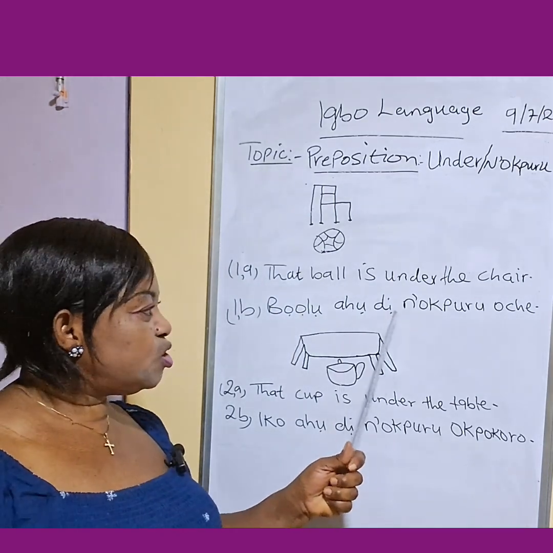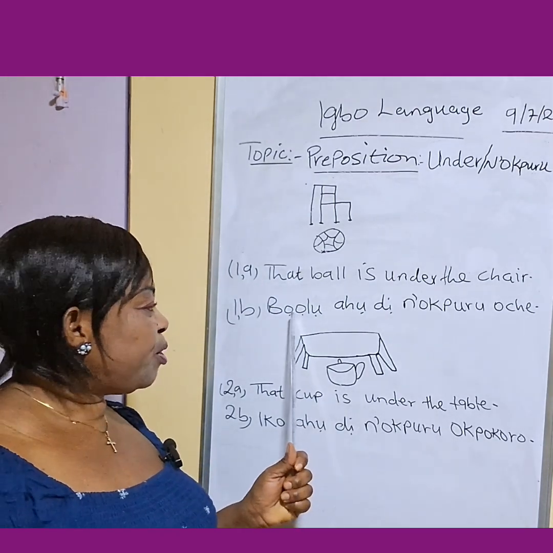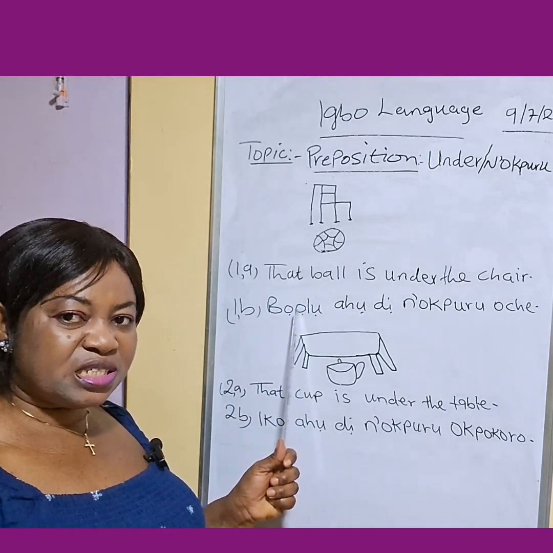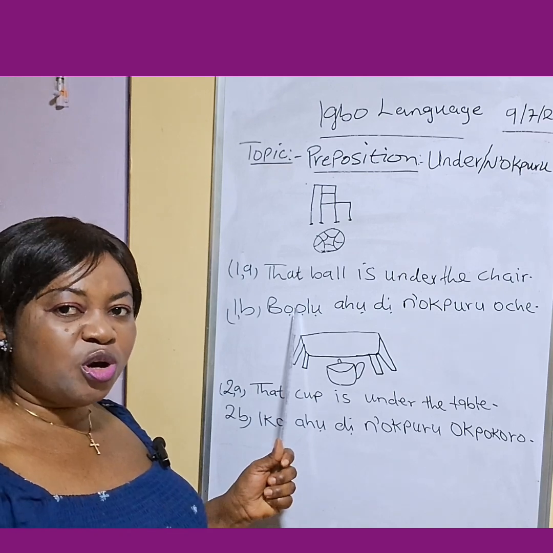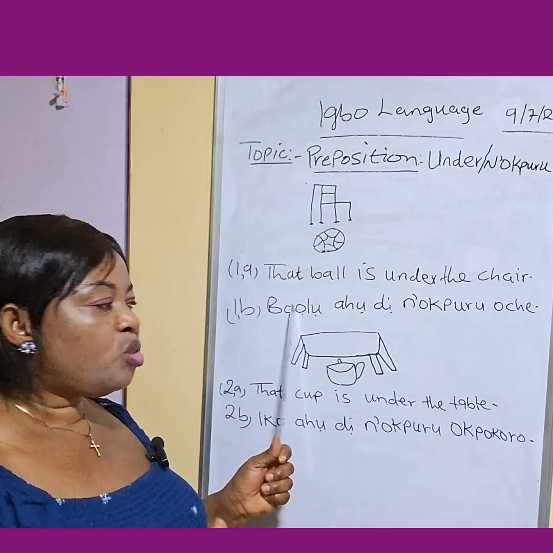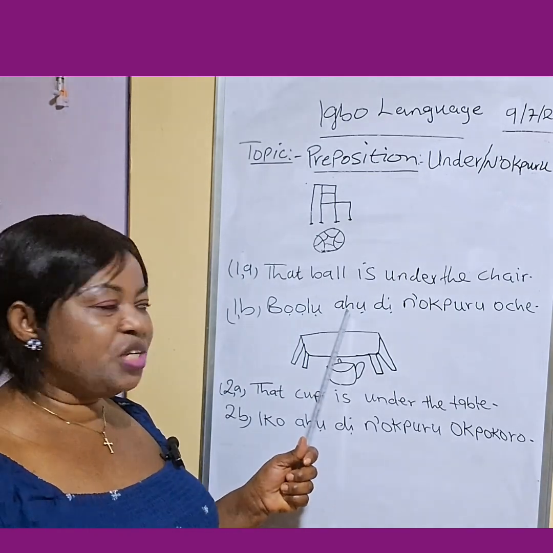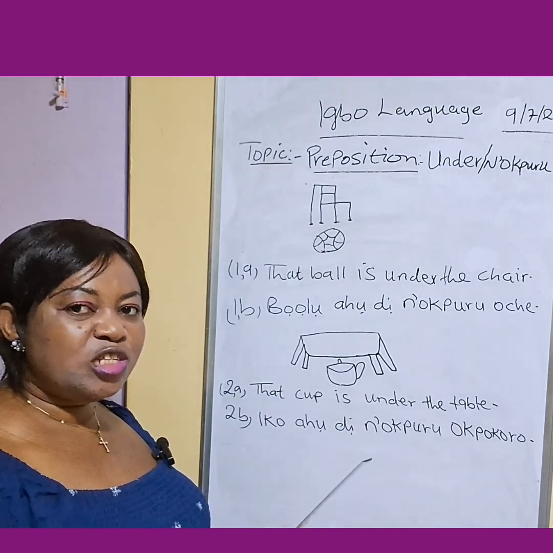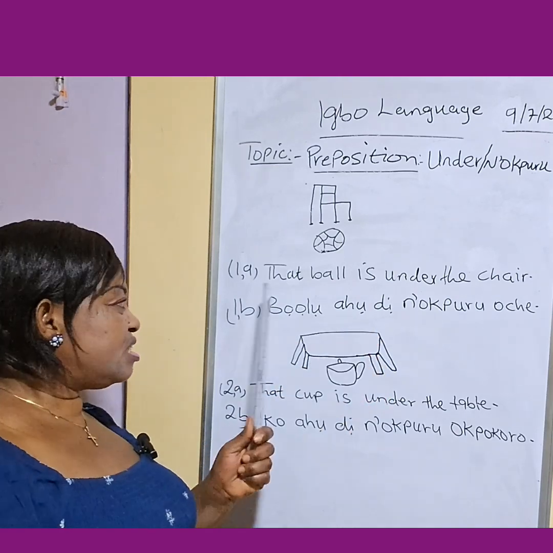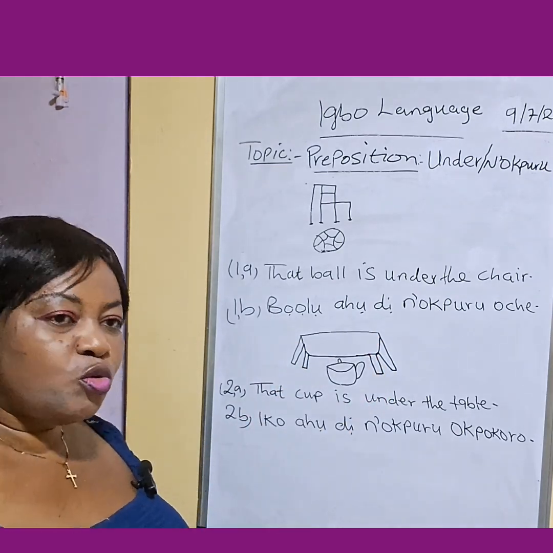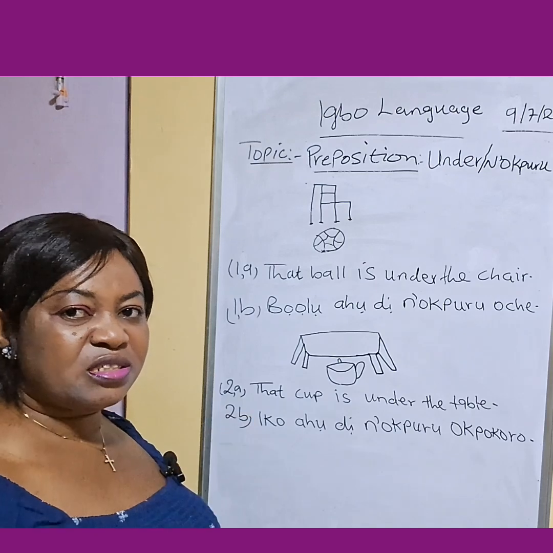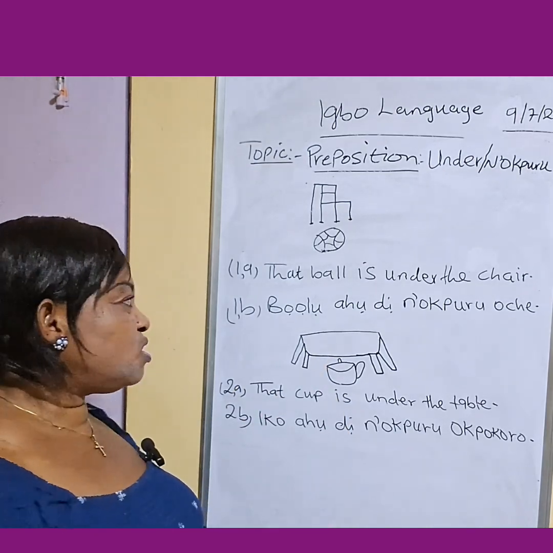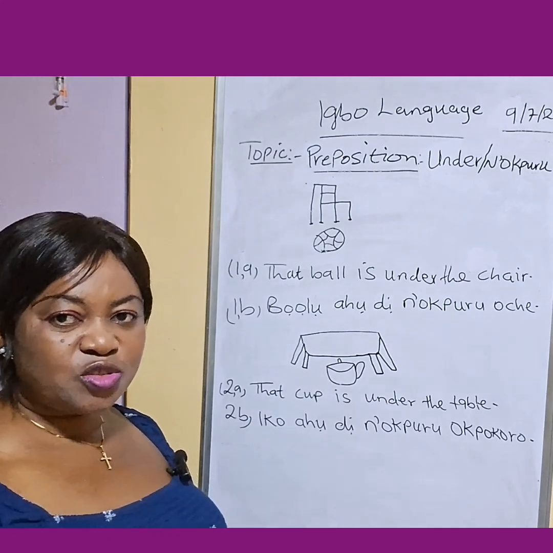Bọọlụ ahụ dị n'okpuru oche. Remember, we don't have another name for ball in Igbo, but we can write it using Igbo letters. Ahụ means that. Ahụ. Ihe dị otu dị n'ebe dị anya. That is that, ahụ in Igbo. You point to it. A singular thing that is far away, you use that to identify such. Okay?